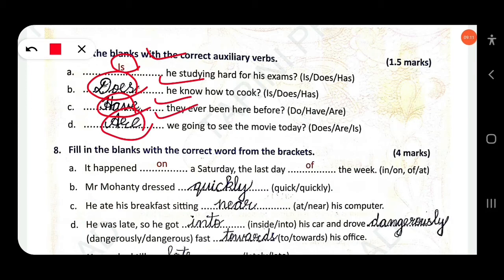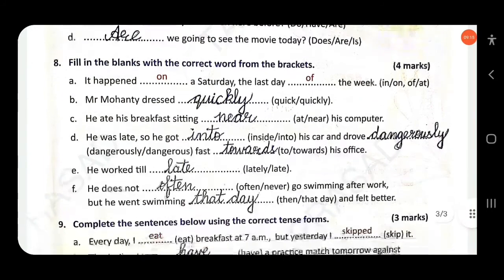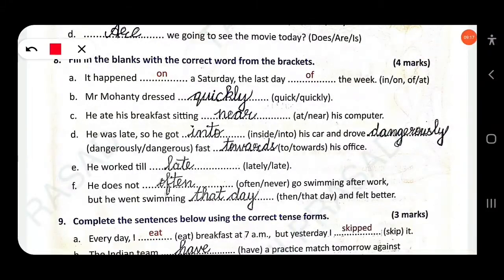Then next, fill in the blanks with the correct word from the brackets. It happened on a Saturday, the last day of the week. Already, the first question's answer is provided. Mr. Mahanti dressed quickly. He ate his breakfast near his computer.